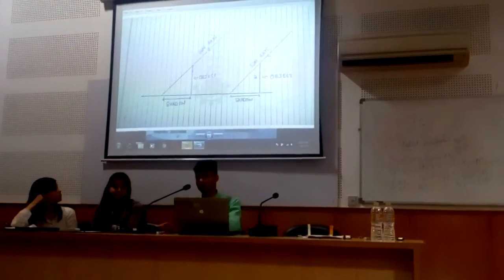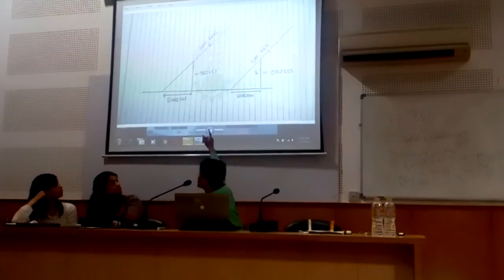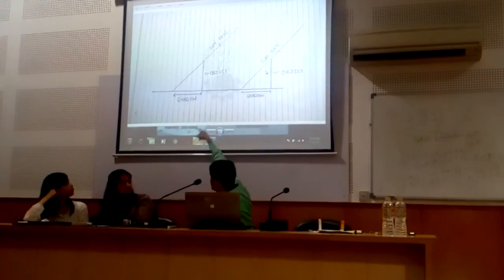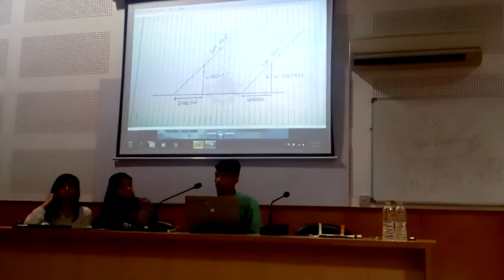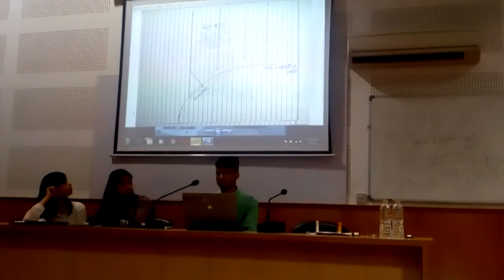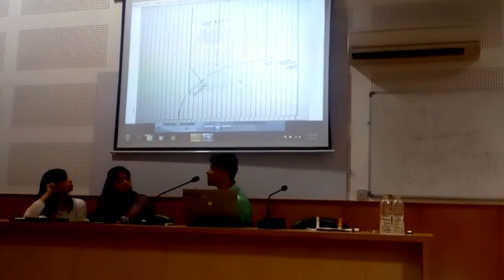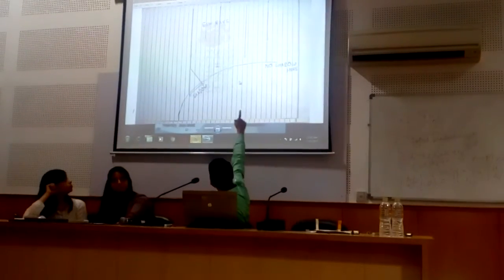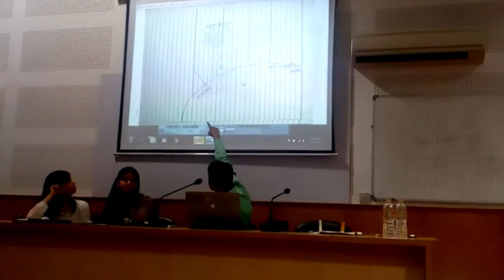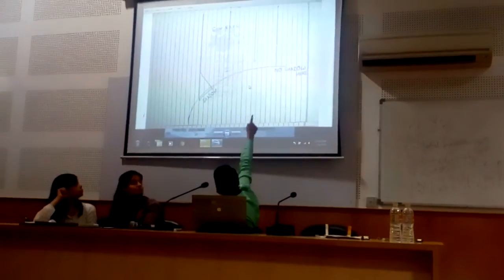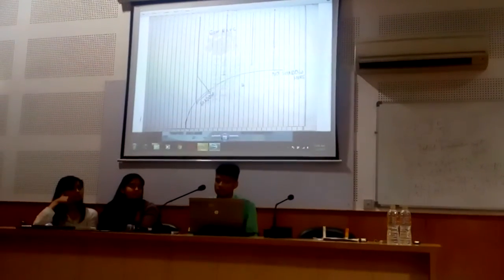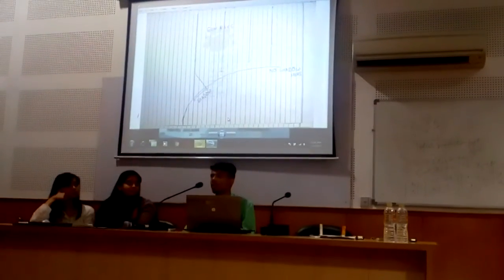If the earth is flat, then rays will come, and it doesn't matter if the object is in Alexandria or in Syene, it should cast a shadow. But what if the earth is curved? If the earth is curved, then only can you account for this observation. Here is Syene, sun rays are coming parallel, as the sun is very distant, and here is Alexandria. So it casts a shadow here, and there is no shadow there. So he found that the earth must be curved.